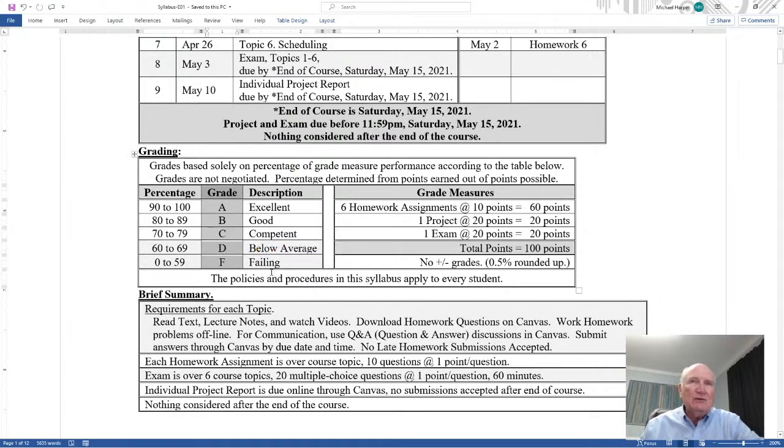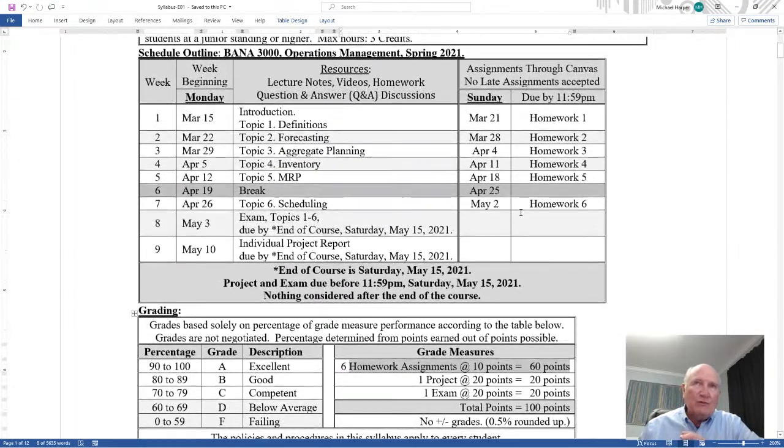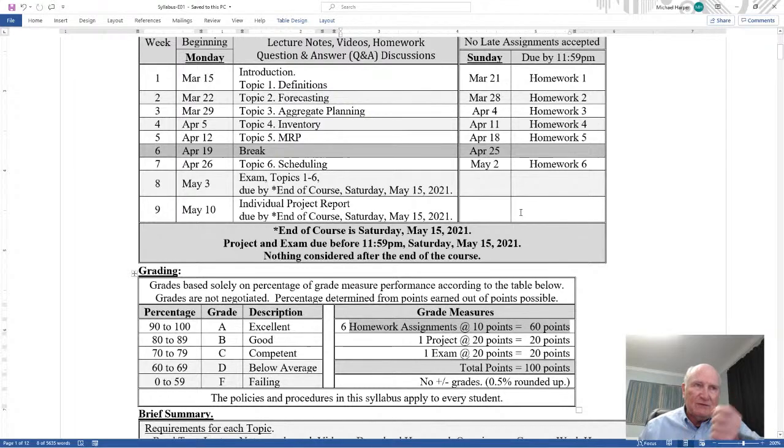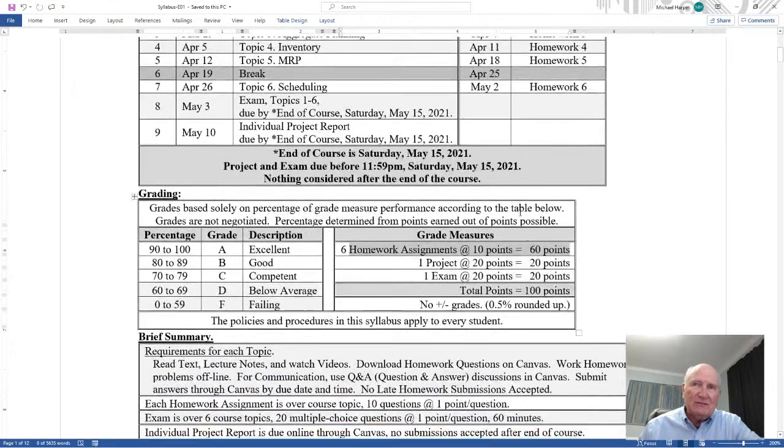Notice that in the letter grade, there are no pluses and minuses. It's just A, B, C, D, F. And this is the description that they give us. The A, B, C, D, F comes from those percentages as we go through the course. 60% of your grade is going to be your homework. In the homework, I will work through these problems. You can have discussion. We'll talk about that in just a second.